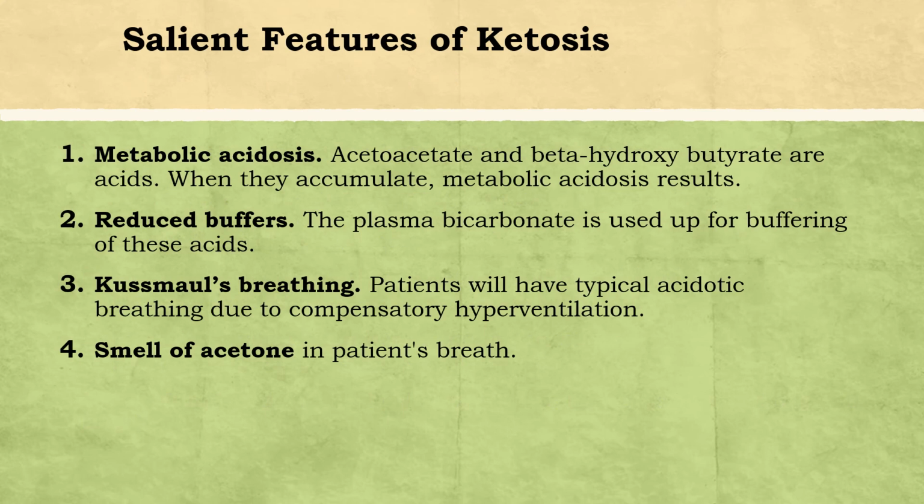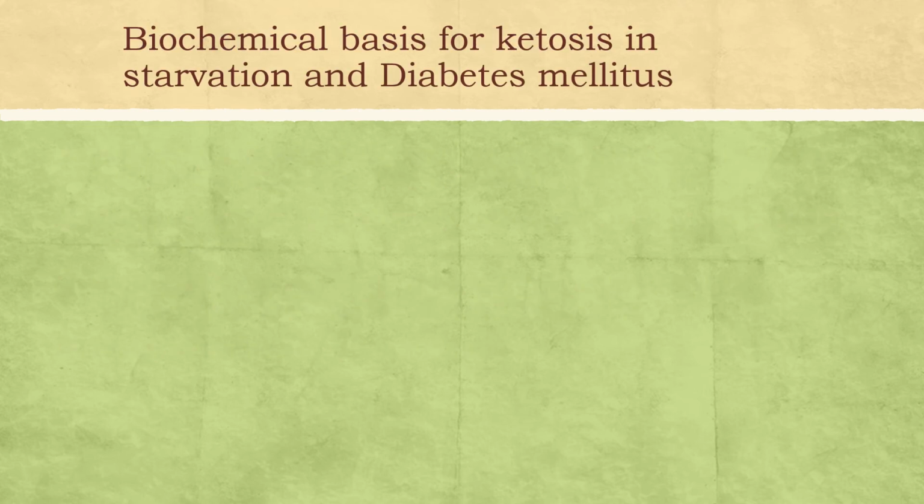Salient features of ketosis: metabolic acidosis, reduced buffers and Kussmaul's breathing, that is very typical of acidotic breathing during compensatory hyperventilation. This Kussmaul's breathing is due to compensatory hyperventilation, and also there will be a smell of acetone in the breath. As already mentioned, ketosis is seen in conditions like starvation and diabetes mellitus.